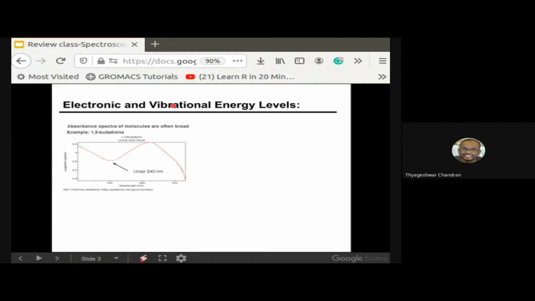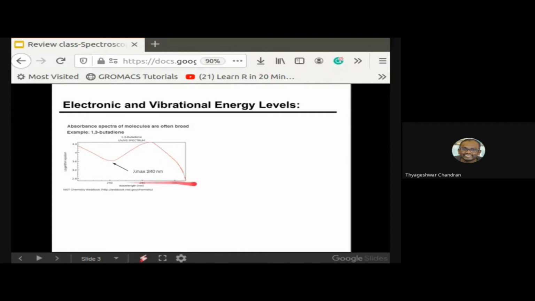So what you can see on the screen right now is a UV visible spectrum for 1,3-butadiene, and it has a lambda max at 240 nanometers. One thing you might have observed in this kind of UV visible spectrum is a broadening of the peaks. It is very prominent here.